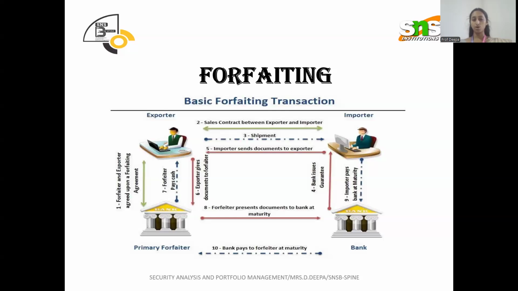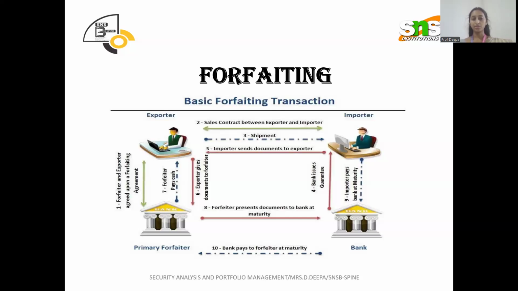Next, the exporter gives the documents to the forfeiter. After getting the documents from the importer, he simply gives that proof, that evidence document, to the forfeiter. Next, the forfeiter pays the cash to the exporter. This cash-related dealing is where the forfeiter supports a lot. After getting that evidence document, he simply pays the cash.